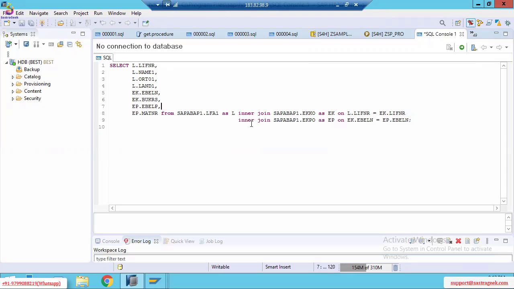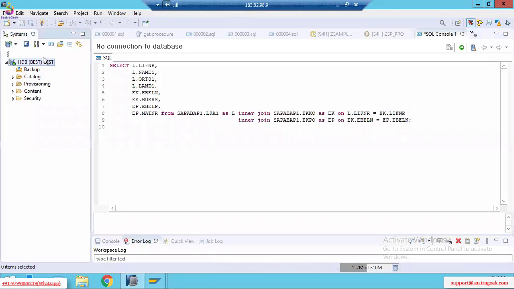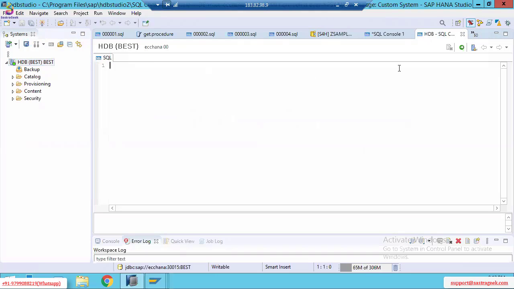And the point is what I need to test. I need to test whether the table exists or not. How can I test? Select the HANA database schema and click on this Open SQL button. When you click on this, a new tab will open. Here you need to write the native SQL query to check whether the table exists or not. See here, select star from ZCINV, semicolon.